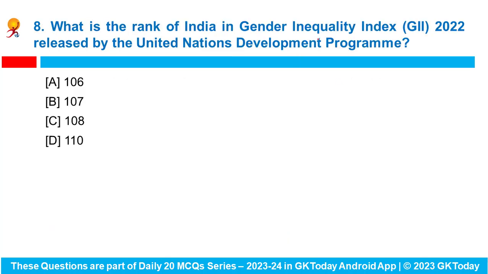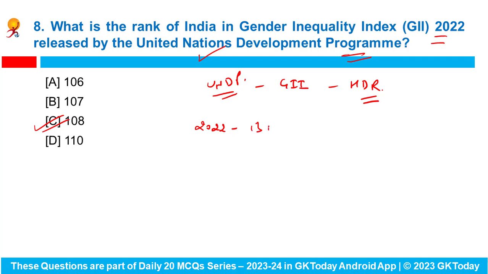What is the rank of India in the Gender Inequality Index 2022 released by the United Nations Development Programme? Here correct answer is 108, that is C option. Actually, United Nations Development Programme releases the Gender Inequality Index in their Human Development Report. Okay, and the edition for 2022 was released recently on 13th of March, which shows that India has improved its ranking by 14 positions from 2021 up to 2022.